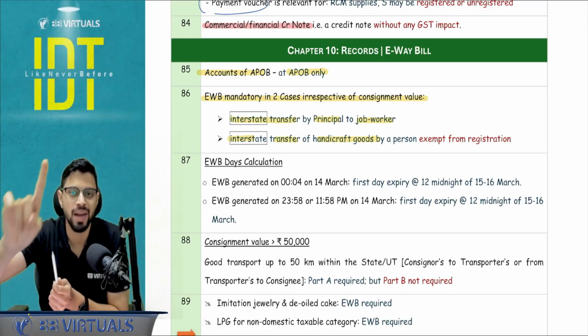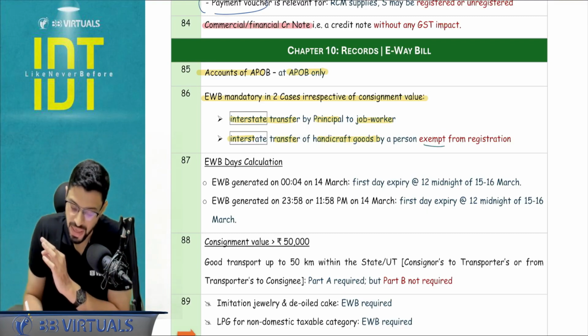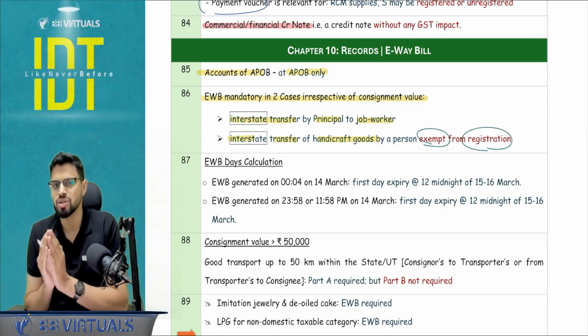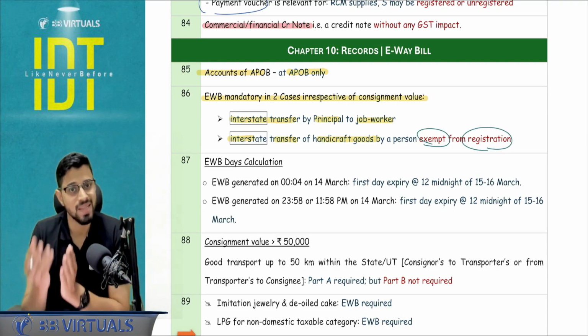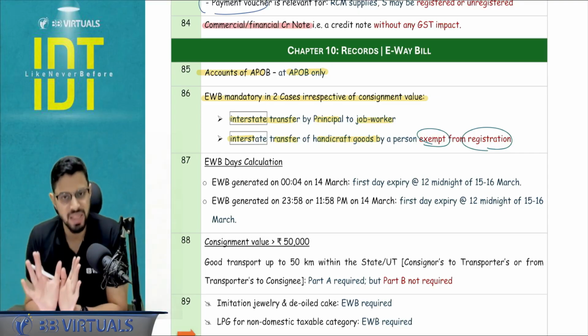Condition number 1, PAN needs to be there. Condition number 2, e-way bill needs to be there. But again, this is only when it is exempt from registration. If it is not exempt from registration, the person has got the registration, then you will see the consignment value. Consignment value, if it is more than 50,000, e-way bill is required. Consignment value includes the GST as well.